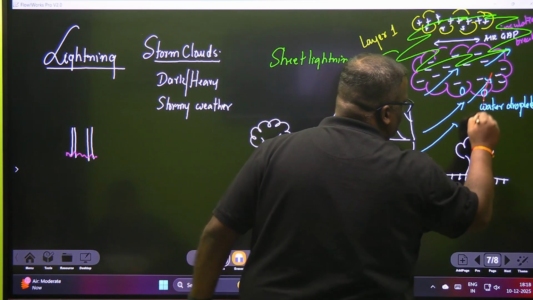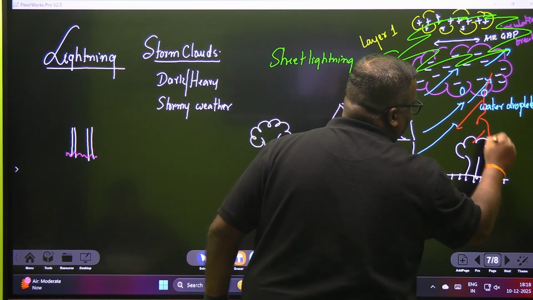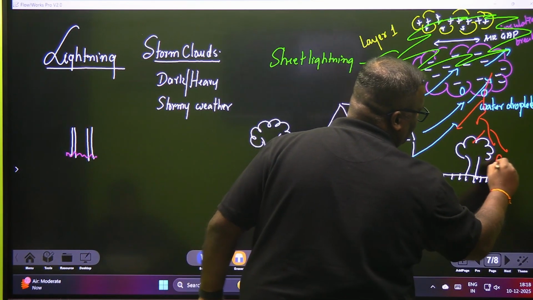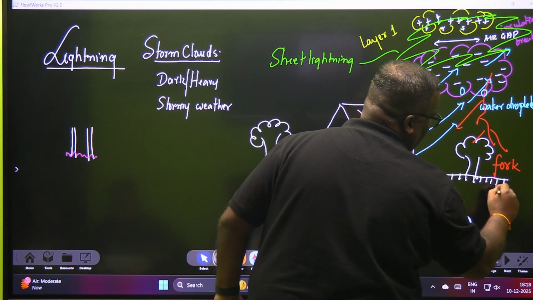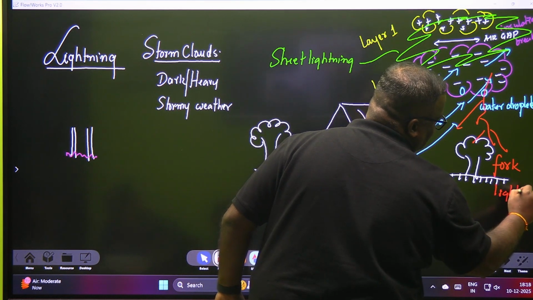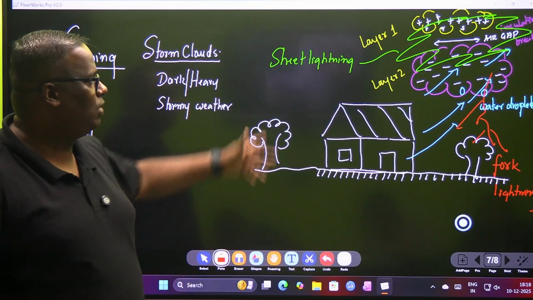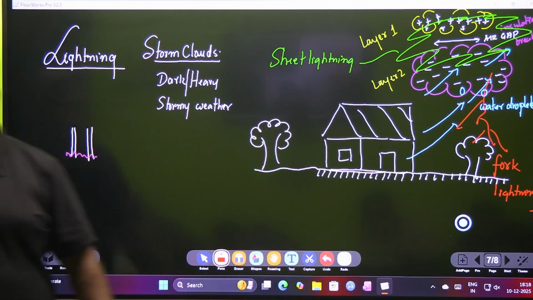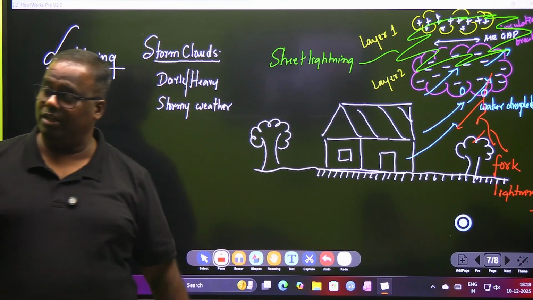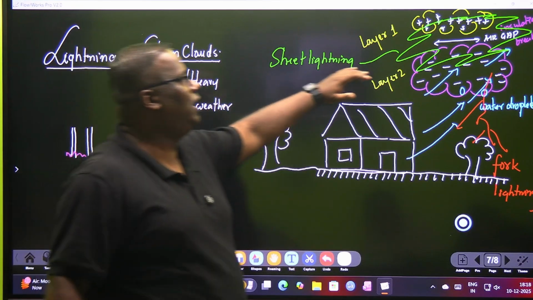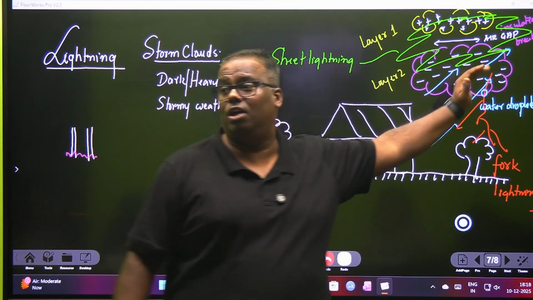This time the lightning will come in this method, and this is known as fork lightning. I hope you understand why it is called a fork, because it looks like a fork. So there are two types of lightning: sheet lightning and fork lightning. Sheet lightning happens between two layers of clouds.